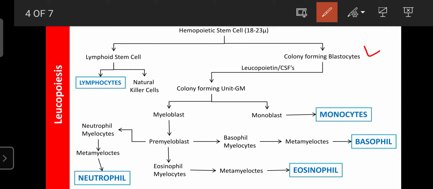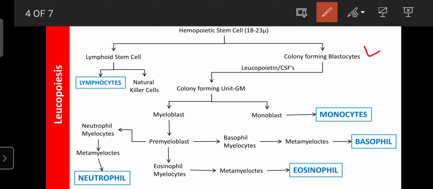So like that, the lymphocytes and natural killer cells, that is NK cells, are synthesized from the lymphoid stem cells, and lymphoid stem cells are differentiated from the hemopoietic stem cells under the influence of entry of any microorganisms. At that time, the hemopoietic stem cells are differentiated into lymphoid stem cells. Then the lymphoid stem cells are differentiated into NK cells, the natural killer cells, as well as the lymphocytes.